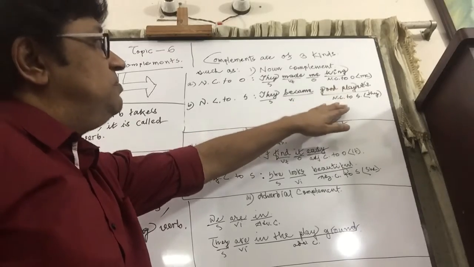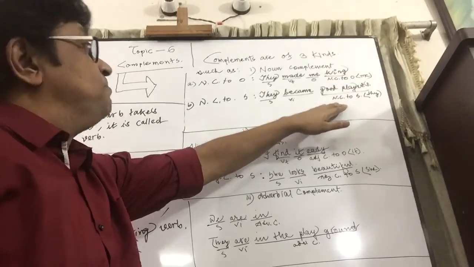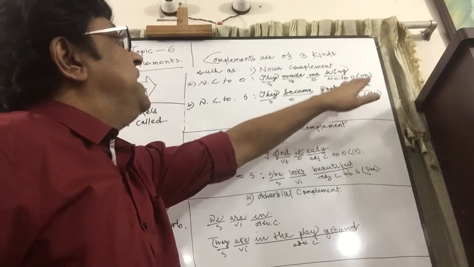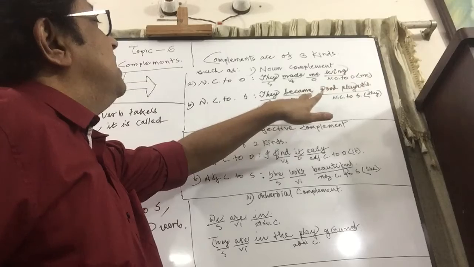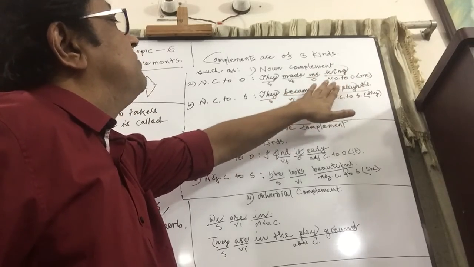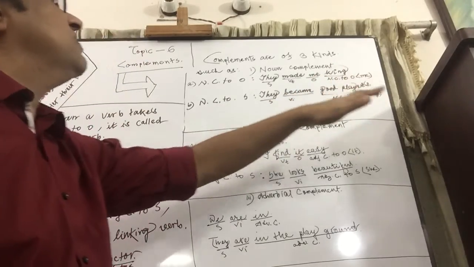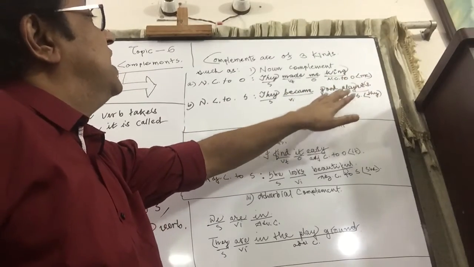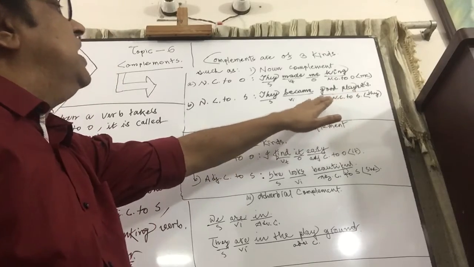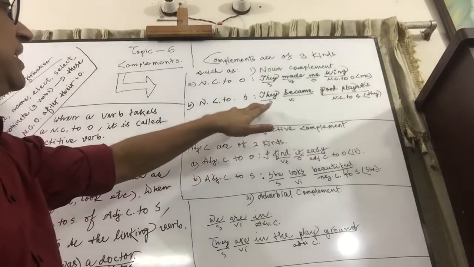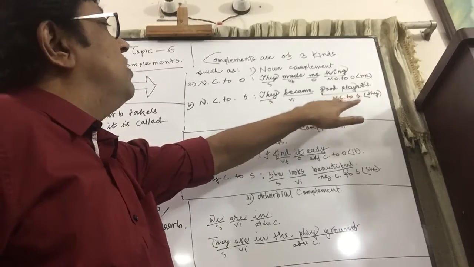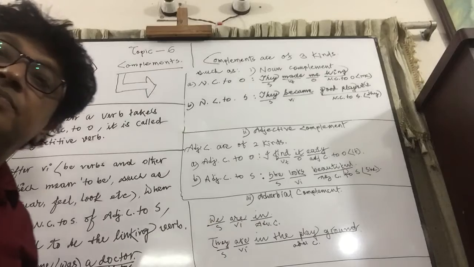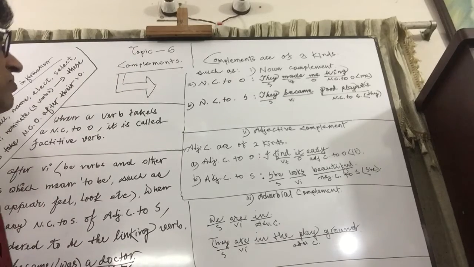If it is a noun, it is called a noun complement. If it is an adjective, it is an adjective complement. Here it is good players, a noun phrase. Players is the noun, okay? They became good players. Good players is a noun phrase, two words that come together to function as a complement. It represents what? They. That is noun complement to subject. Complete.